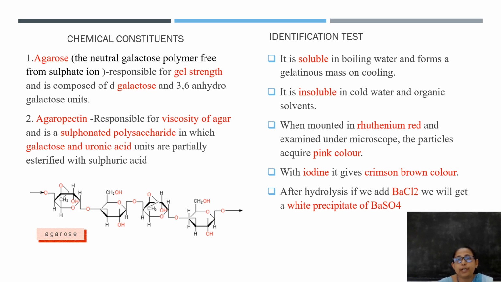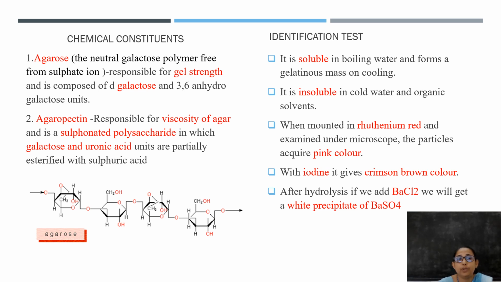It is a sulfonated polysaccharide in which the galactose and uronic acids are partially esterified with sulfuric acid. So in the chemical test, you take a little amount of agar, add water, and boil for 30 minutes in a water bath, and hydrolysis occurs. That means the agaropectin in the agar